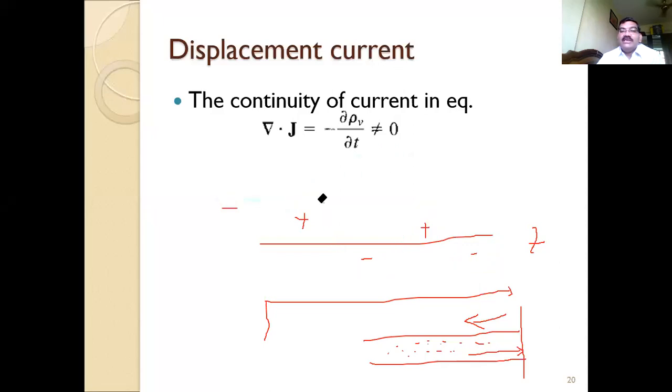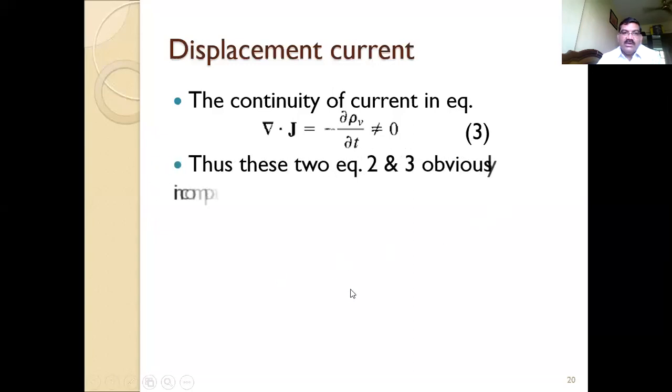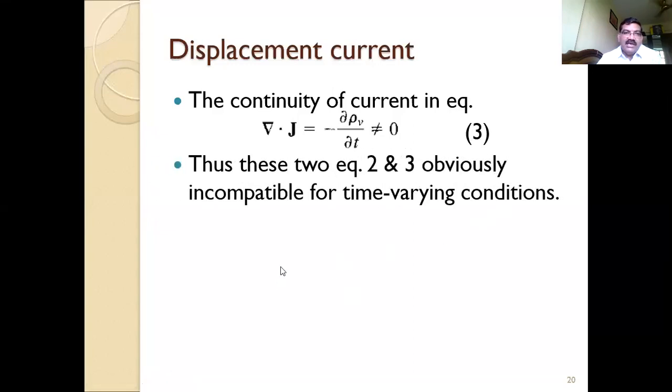Then what is next? If this is not true, then what alternate thing do I have? Here Maxwell has suggested something else. Now what is that something else? That we'll discuss. And this is the major contribution of Maxwell. So these things I explained here. This is the contradiction. Del cross J cannot be zero. That is the current continuity equation. Why is it not zero? I just now explained this.